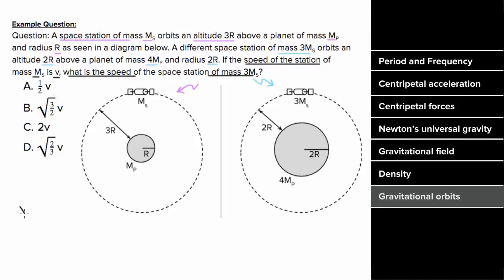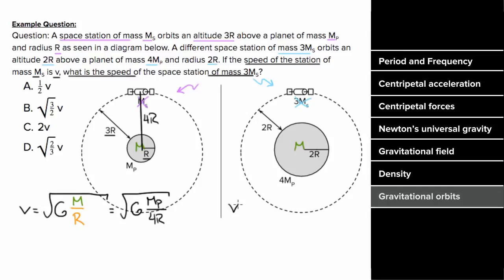Well, we just showed that the speed of an orbiting object is going to be equal to the square root of big G times the mass of the larger object pulling in the smaller object, divided by the center-to-center distance between the objects. And since this formula doesn't involve the mass of the orbiting object, it doesn't matter that the objects have different masses, but the mass of the planet can make a difference. So to get the speed of the space station ms, we could say that it's the square root of big G, the mass of planet P, over the center-to-center distance, which is not going to be the radius of the planet or the altitude. It's going to be the radius of the planet plus the altitude, since this has to be the center to center distance, which in this case will be 3r plus r, which is 4r.